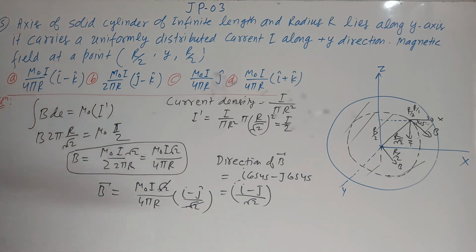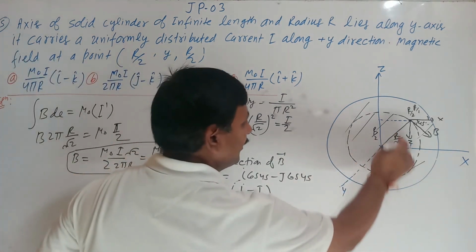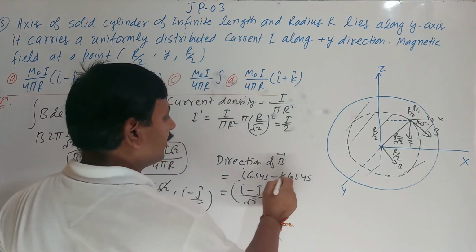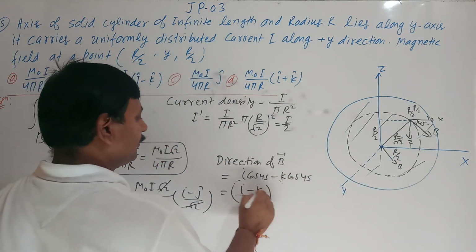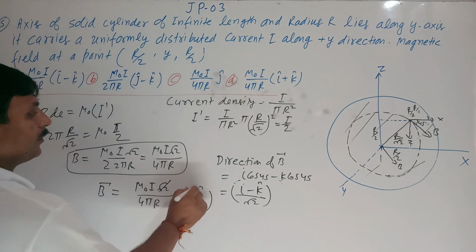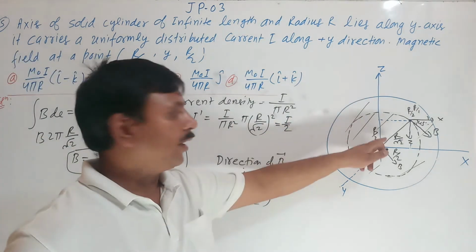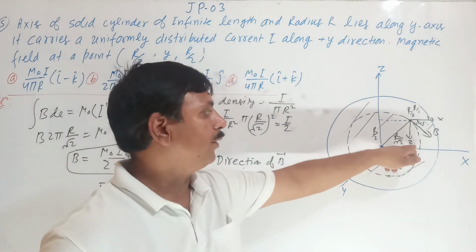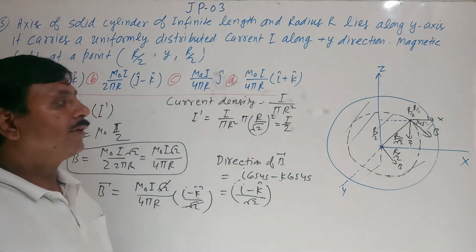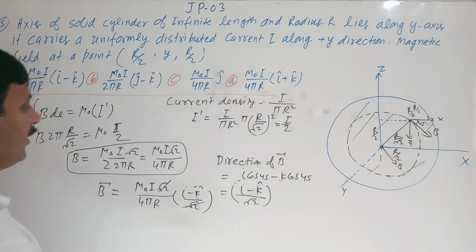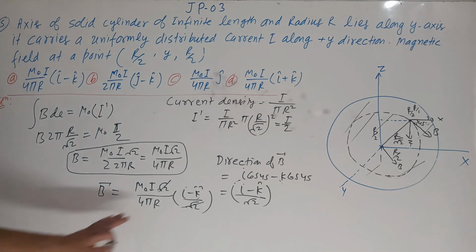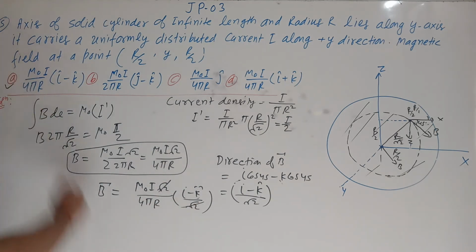So mu naught I upon 4 pi r, i minus, sorry, this direction is downward, it is k. Negative direction of z-axis, that is downward. This is k, minus k. So mu naught I upon 4 pi r times (i minus k). The first option is correct.